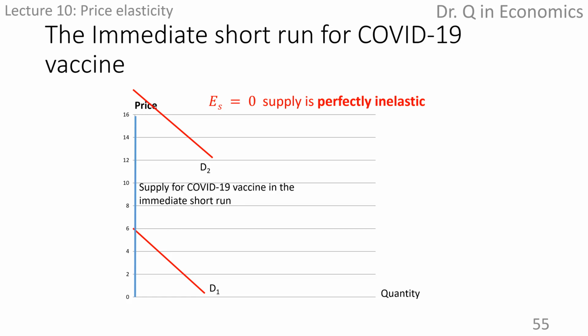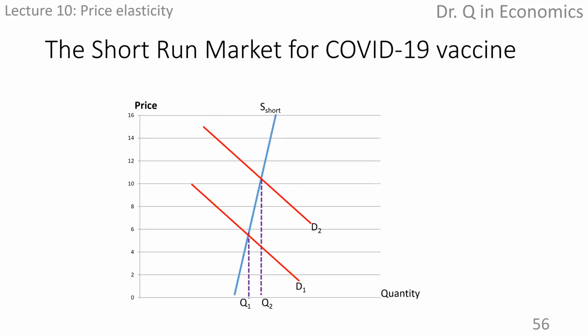Different industries have very different time periods as the immediate short run. Some industries may not have an immediate short run if they can store some of their products. If a COVID-19 vaccine is developed and approved for public use, then the quantity supplied will change some with respect to the change of price, but the production capacity probably won't be able to meet the huge worldwide need.